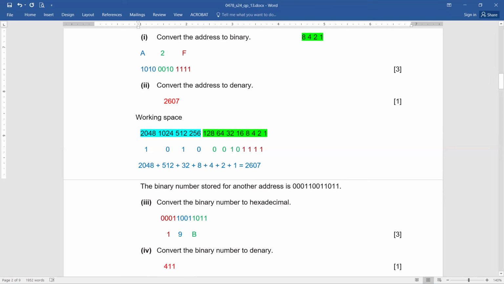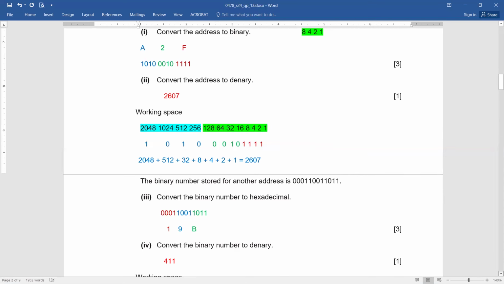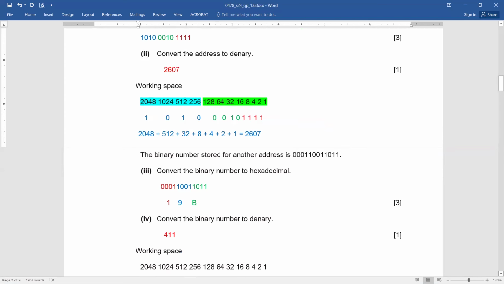Yes, exactly. That's so simple. But still remember that we have to start from the right-hand side. This is a very important thing that you need to remember, okay? Convert the binary number to denary. Now, this binary number should be converted to denary.